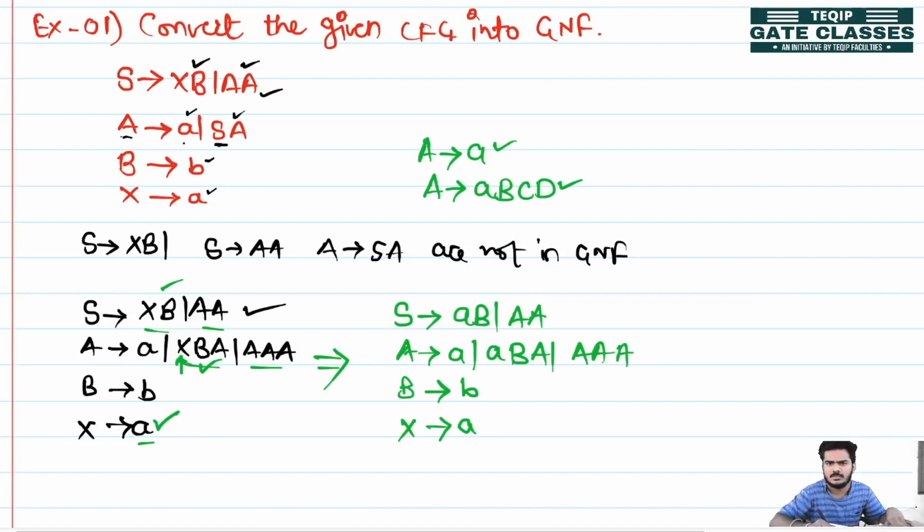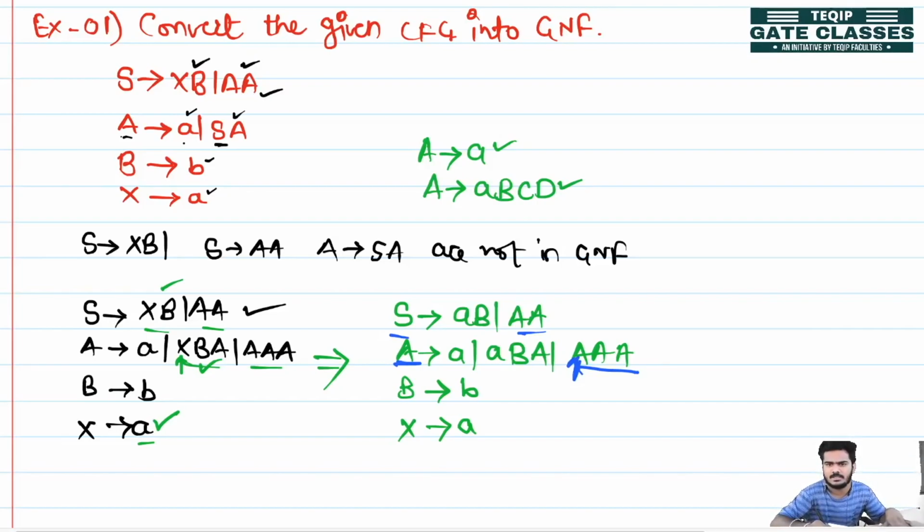Okay, now S is producing capital AA, so this is fine, and now we can say that the major problem in this is that A is producing triple A, A is producing AAA. So whichever symbol is occurring on the left hand side, that same symbol is producing on the right hand side, on the left side. So A is producing capital A, so this is the left recursion.